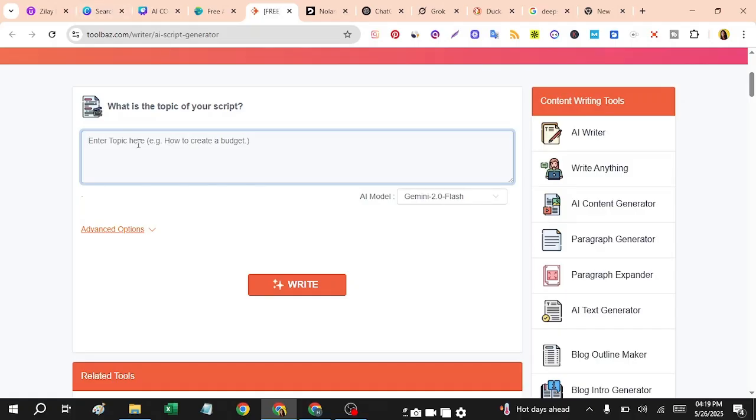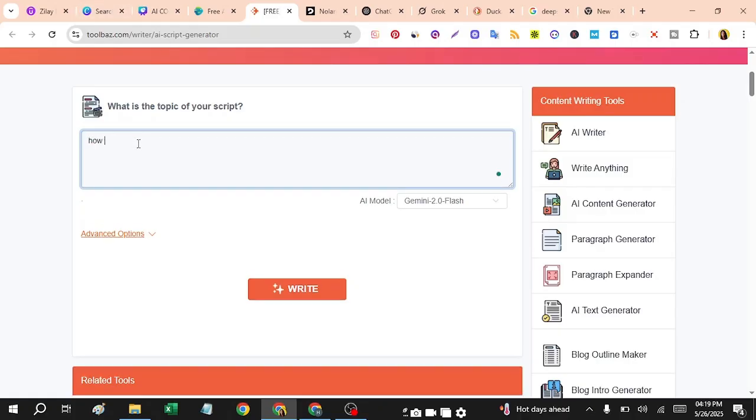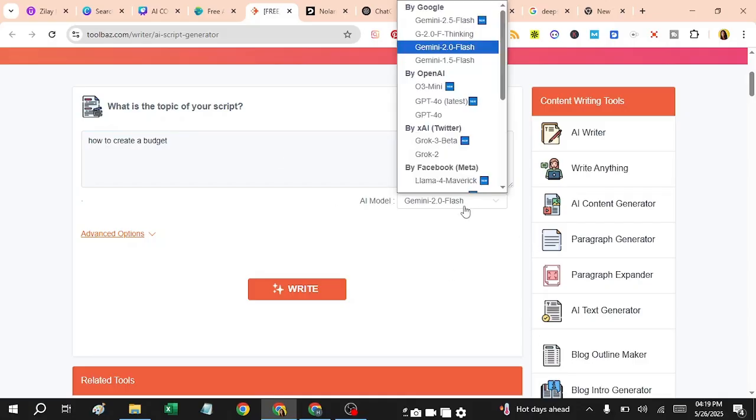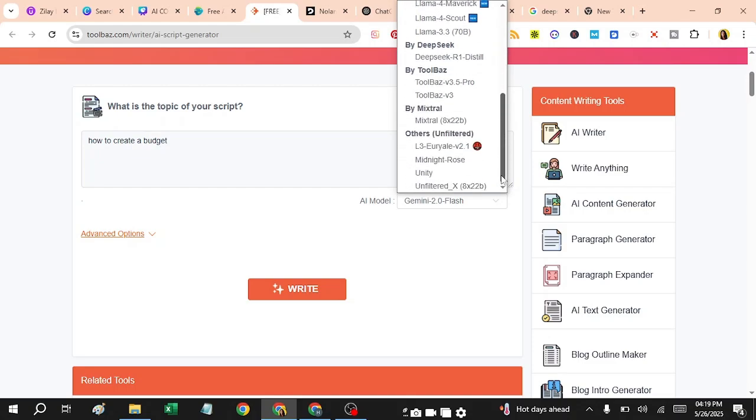Let's see what kind of scripts this tool is going to provide us. Here you can see we have a lot of chatbots which this tool is actually using.